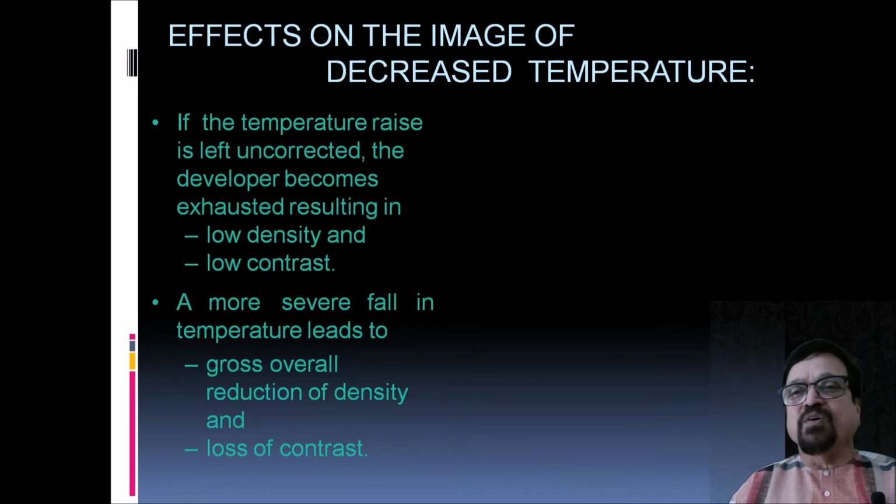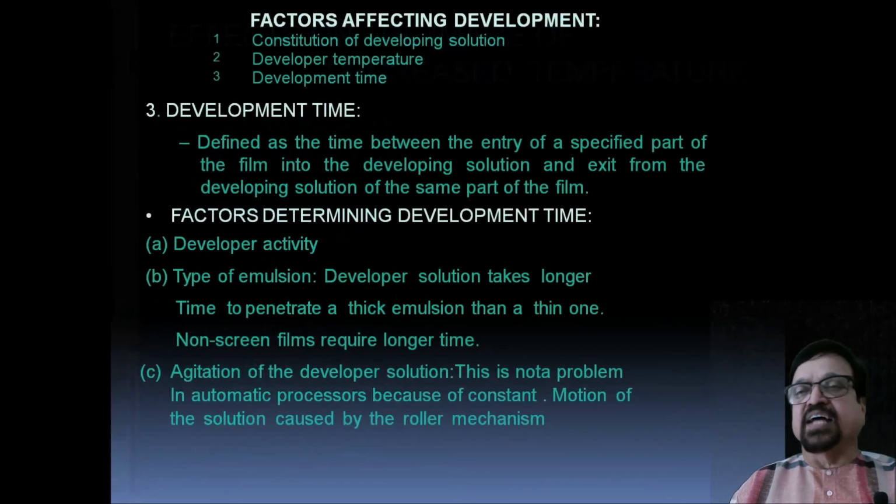A more severe fall in the temperature leads to gross overall reduction in density and loss of contrast.